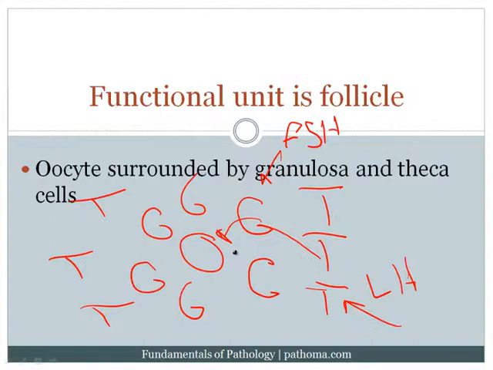I'm going to repeat that again because it's very high yield to understand these basics for what I'm going to talk about as we move forward. Luteinizing hormone from the pituitary hits the theca cell. The theca cell then produces androgen. Androgen then goes to the granulosa cell. Under the influence of FSH, the granulosa cell converts the androgen to estradiol. Estradiol then hits the egg, and when it hits the egg, it allows for the egg to mature. So this is the normal.